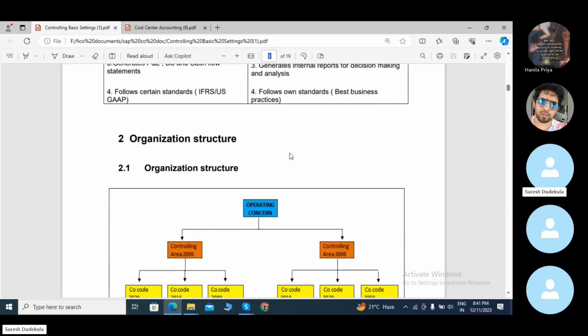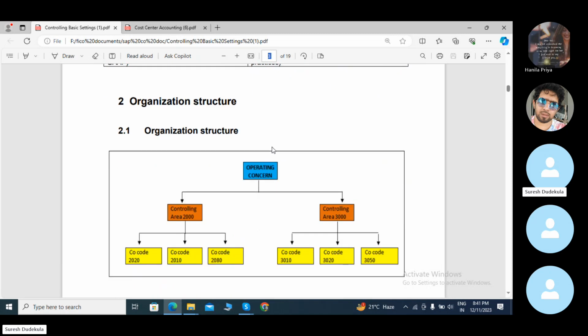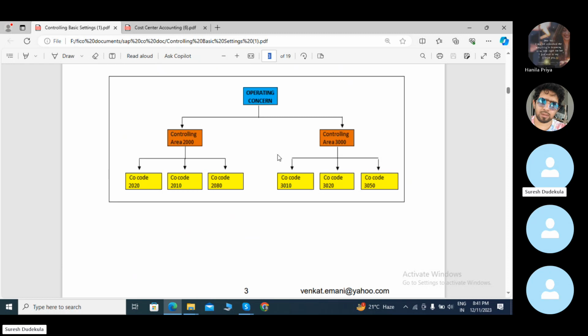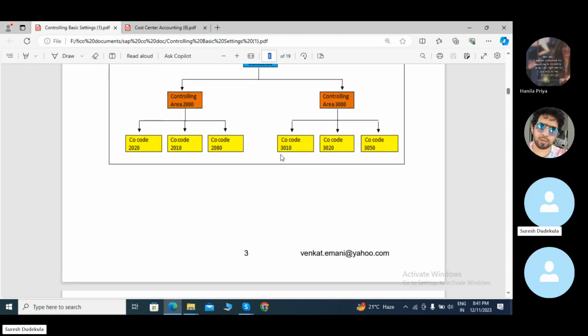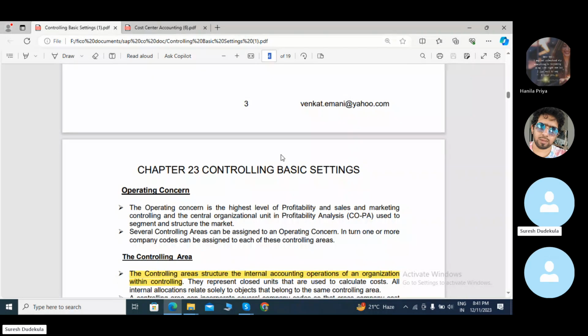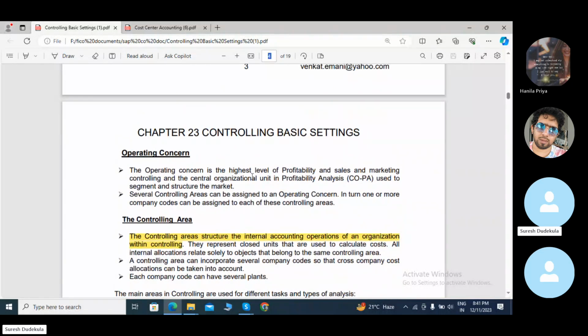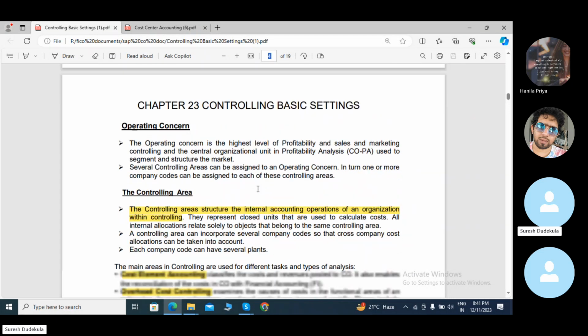This is the organizational structure of CO: client, operating concern, controlling area, company code, business area, and cost centers. This is the operating concern. The operating concern is the highest level for profitability, sales and marketing, controlling, and centralized organization for profitability analysis. It is used to segment and structure the market.